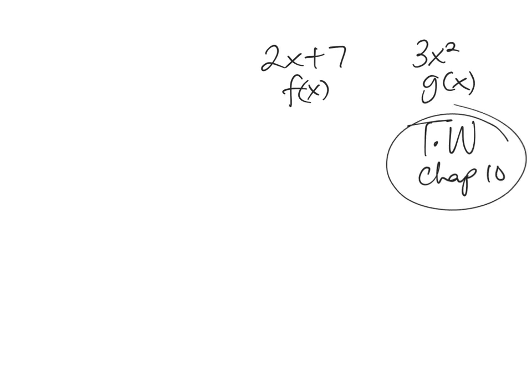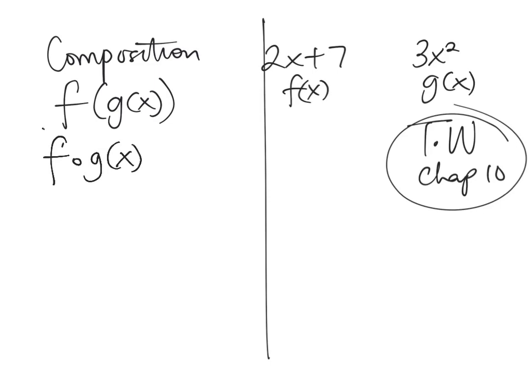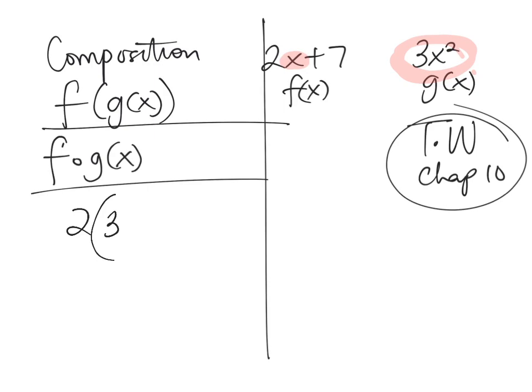But let me give you an example now of composition of functions. That is a situation where they tell you f of g of x like that, or f of g of x like this. Those are two ways that they write the problem. That means that you take the g of x, whatever that value is, and you substitute it in for x in the f of x equation. So that becomes 2 into 3x squared and then plus 7.